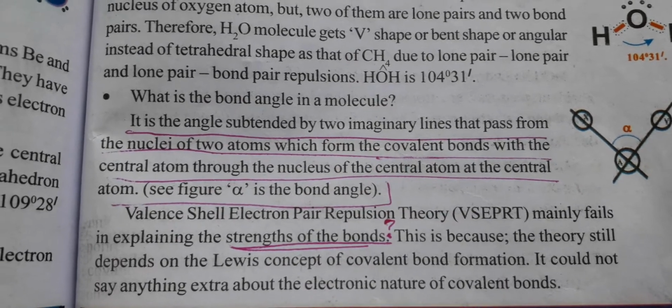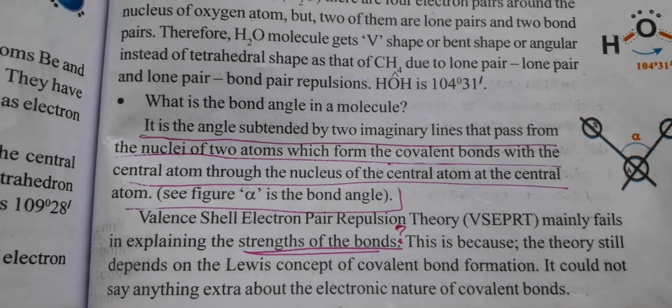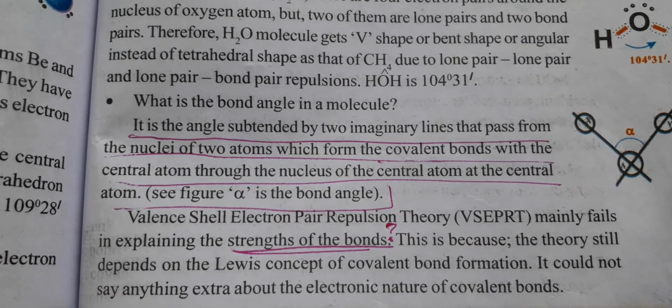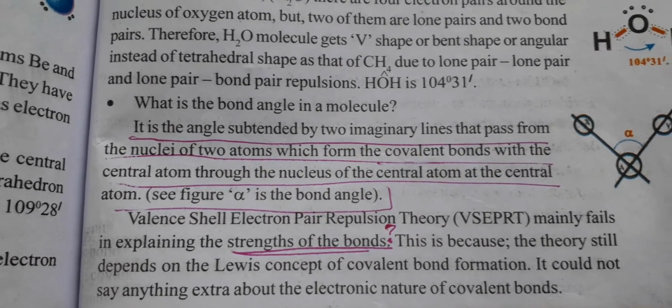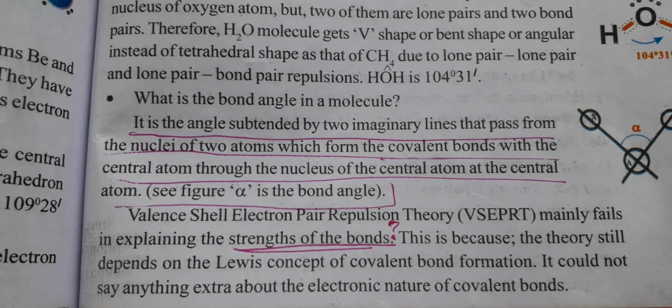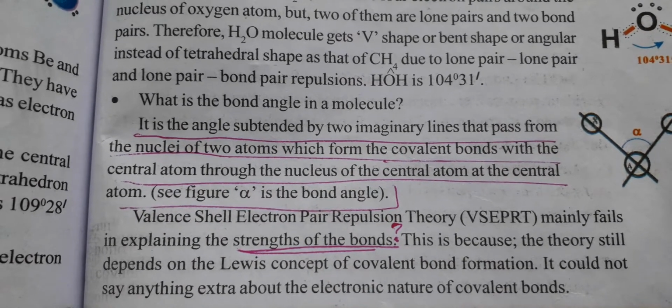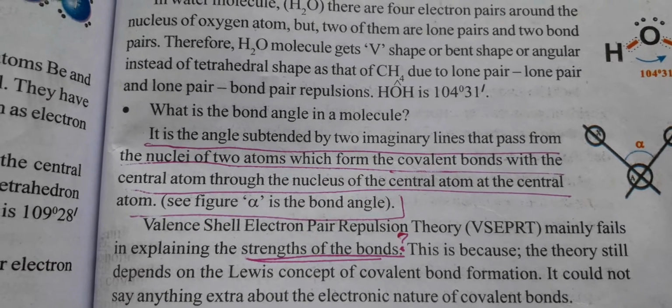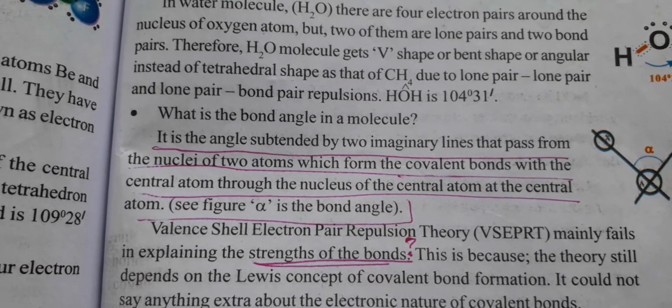And also, in methane, why is the angle 109 degrees 28 minutes. All these are not explained by the VSEPR theory. So we will move forward to the next theory, which we call valence bond theory.